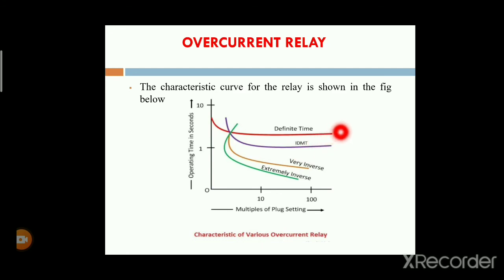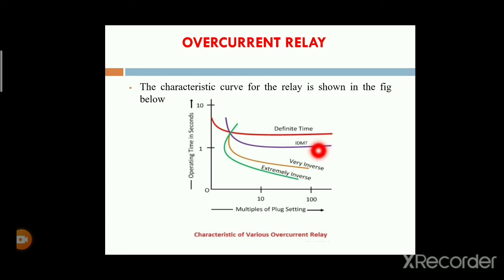If the fault current is reduced, automatically the time for the operation of that relay will be increased. If the fault current is more, then automatically the relay will be operated within a very short time, because if the fault current increases, some losses are obtained in transmission systems or distribution systems.